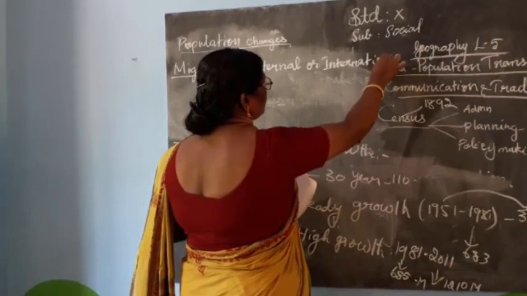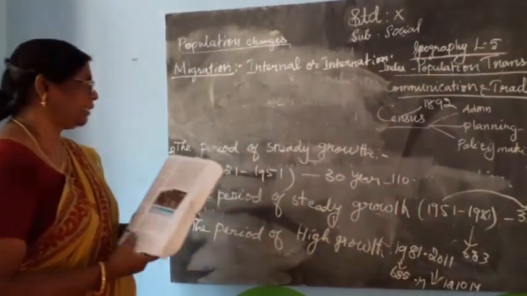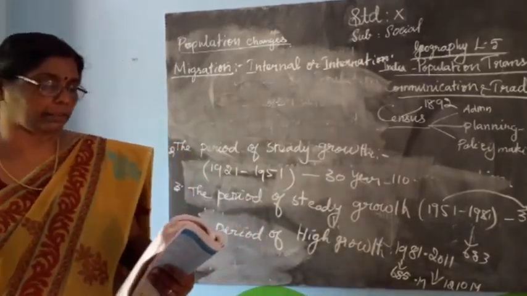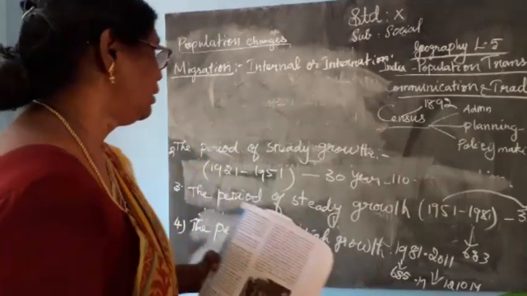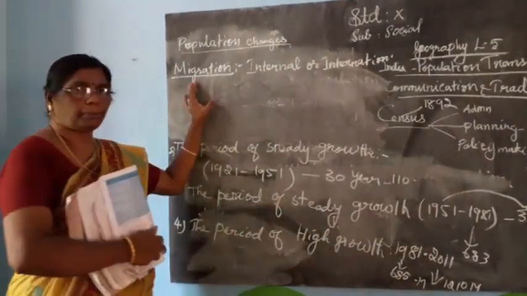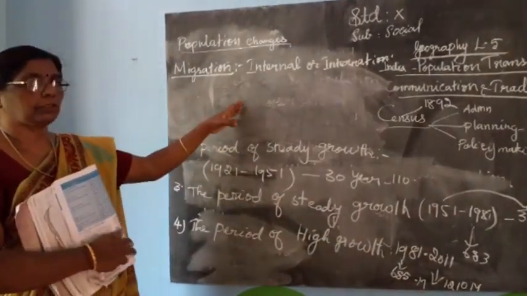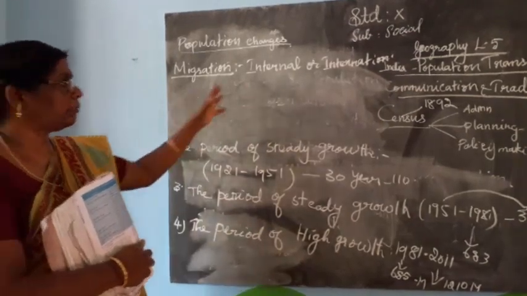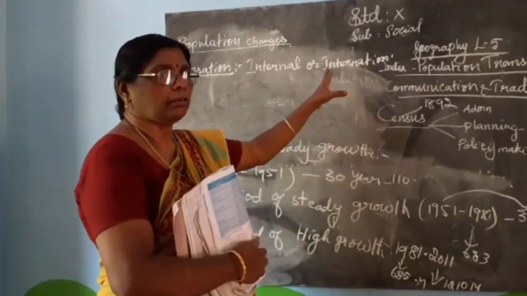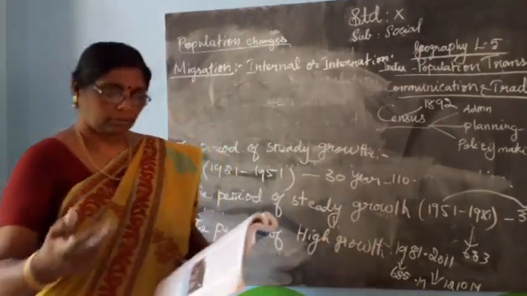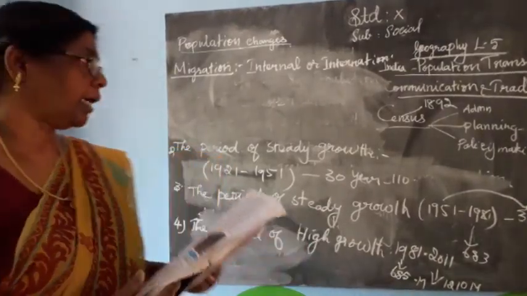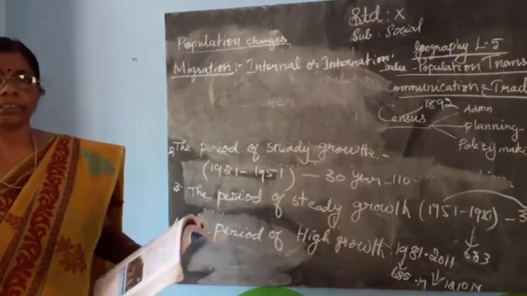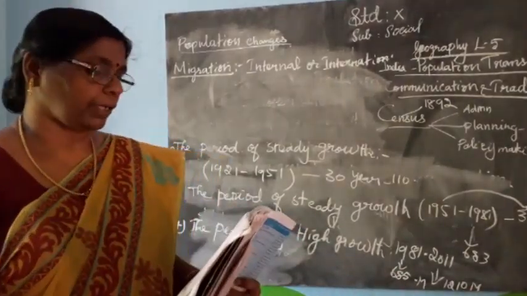Internal means the people migrate within a country. That is called internal migration. Internal migration does not change the size of the population of a country. International migration means the people move across countries, from one country to another country. But internal migration does not affect the population of a country.